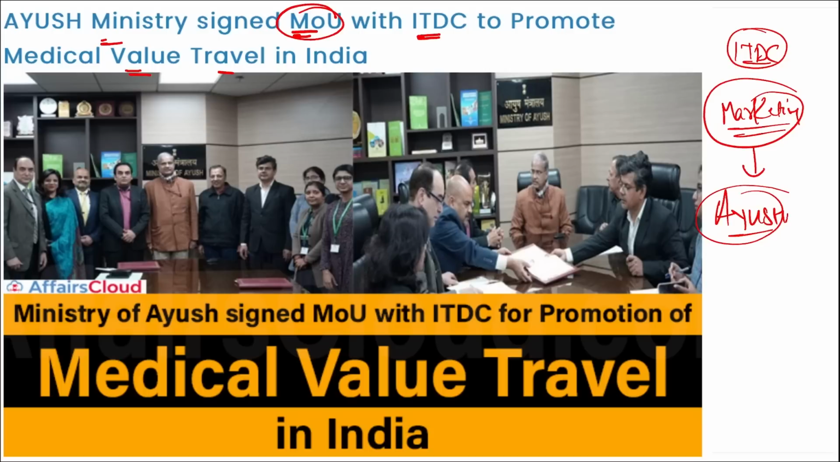Apart from this, remember, G20 delegates have discussed opportunities and challenges in order to promote the MVT, and MVT is your Medical Value Travel. And we know India has the presidency of it, so there won't be an issue. So the G20 delegates discussed the opportunities and challenges in order to promote medical value travel in India at the first Health Working Group meeting under the G20 presidency, which was held on 18th of January 2023 in Trivandrum, Kerala.